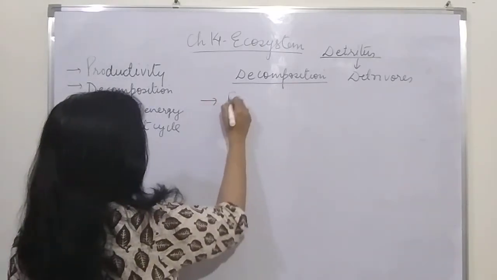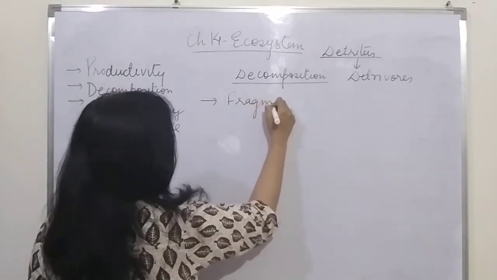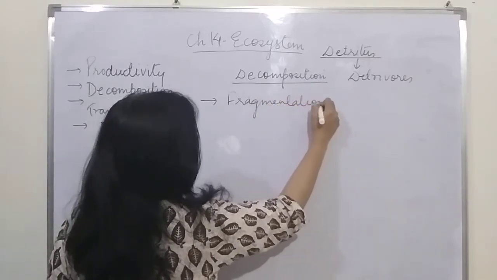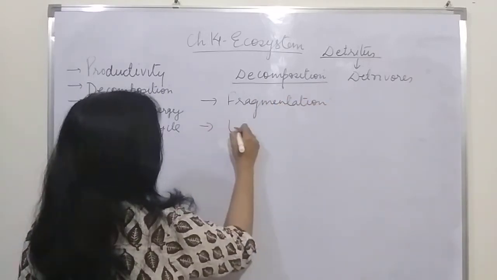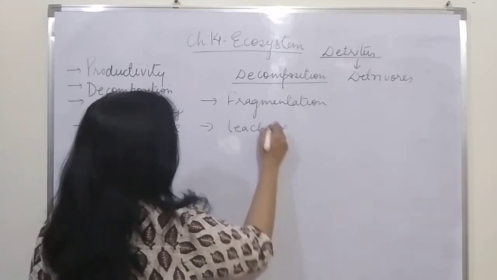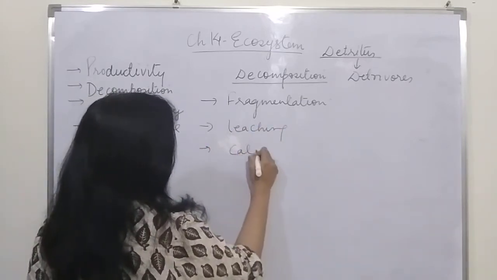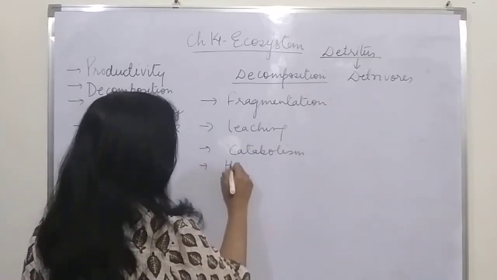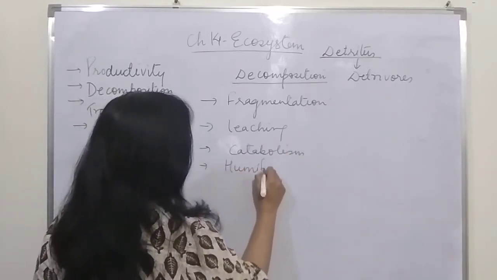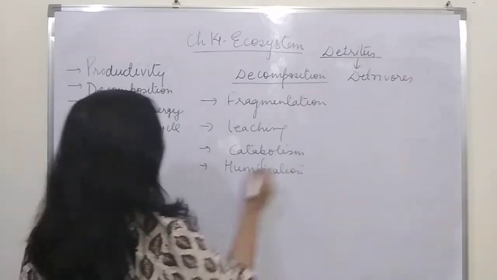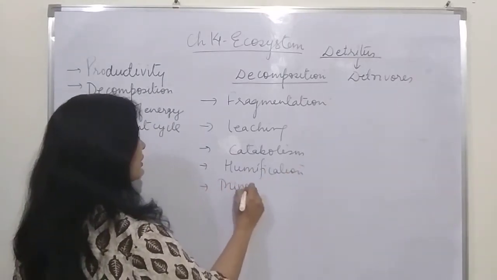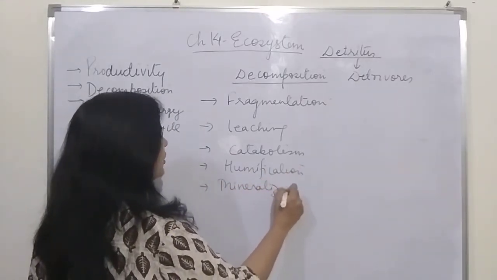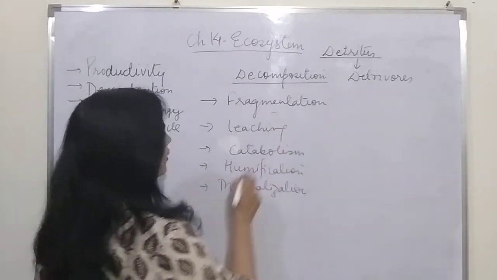Now come on to the process of decomposition. Decomposition involves certain steps, and first step is the fragmentation, the second step is the leaching, the third step is the catabolism, the fourth step is the humification, and the fifth step is the mineralization. So these are the 5 steps of decomposition.